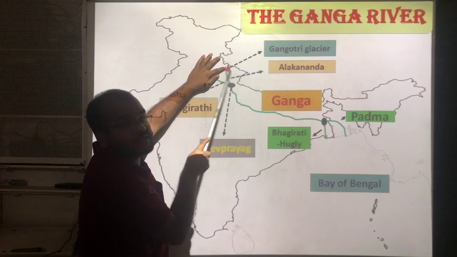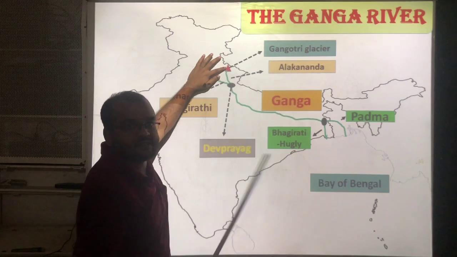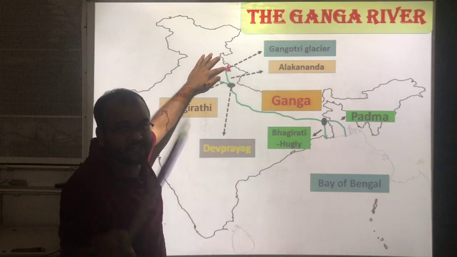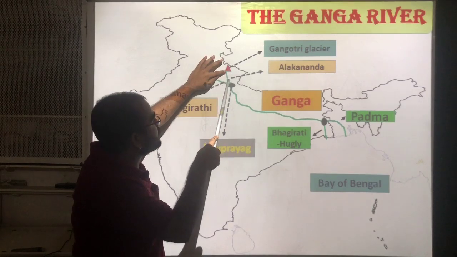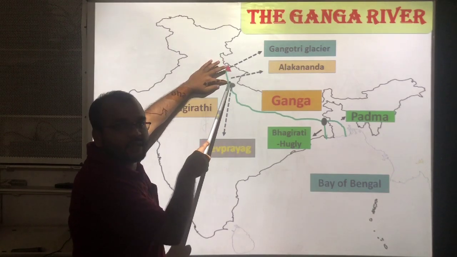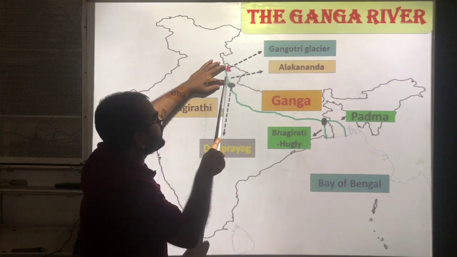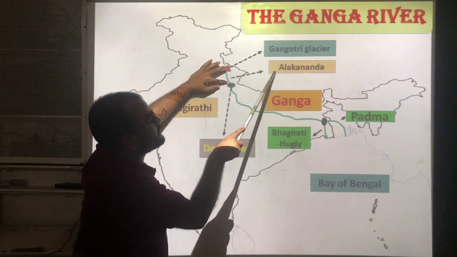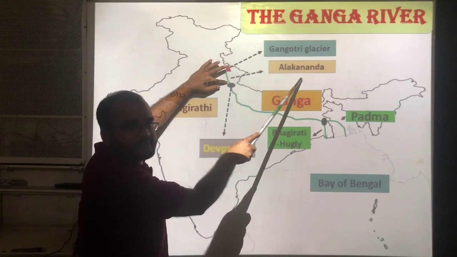Actually, this is Gangotri Glacier. Just now we have seen the Gangotri Glacier. From that one river will start. By melting of this Gangotri Glacier, one river will flow. That river name is Alakananda.